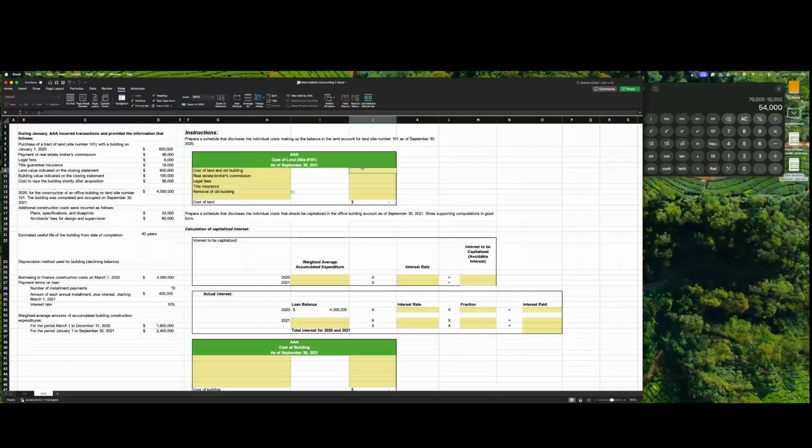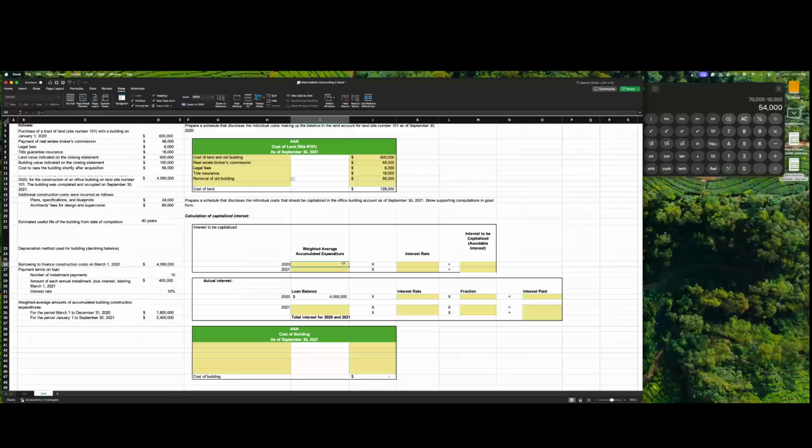So the land was purchased with that building at $600,000. The commission for that was $48,000. The legal fees $6,000. Title insurance is $18,000. And then the cost to raze that building after acquisition is $56,000. Total cost of land $720,000.